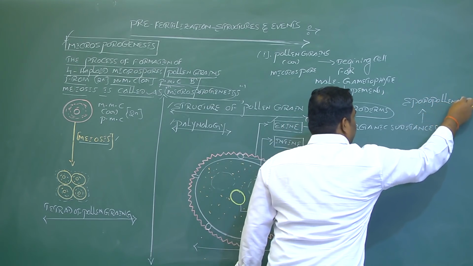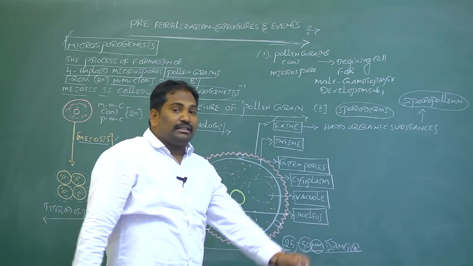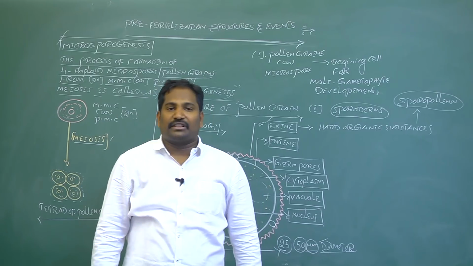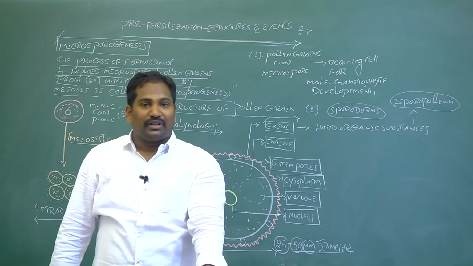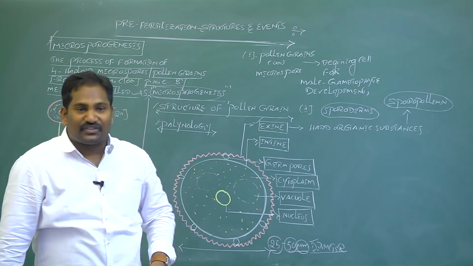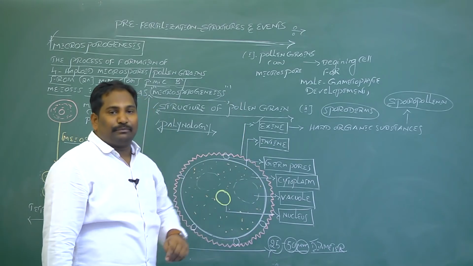Already we discussed in the transverse section of young anther, the innermost layer is the tapetum. Tapetum secretes sporopollenin. That sporopollenin is a hard chemical substance. It is present in the exine of pollen grain.